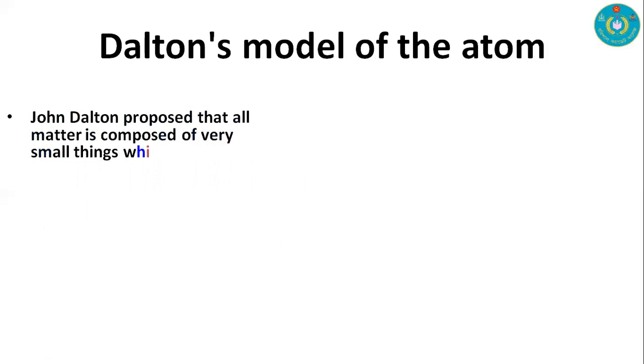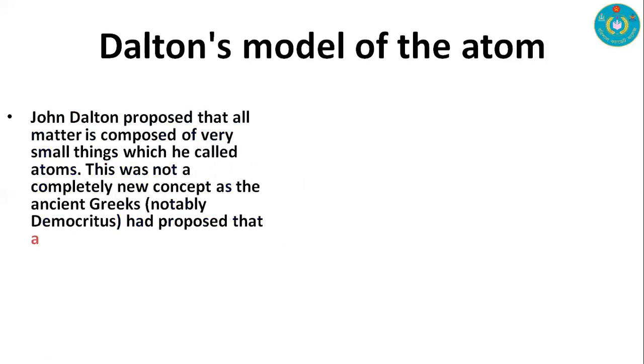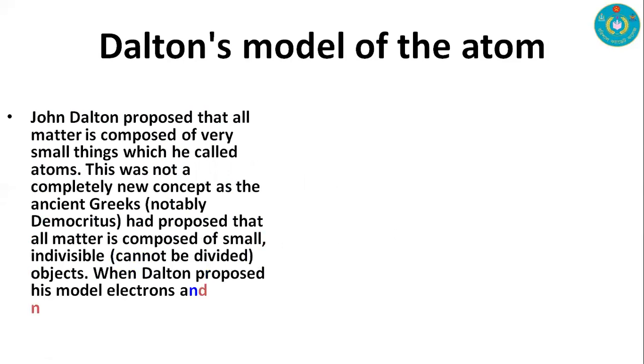At first, we're going to discuss Dalton's model of the atom. He proposed that all matter is composed of very small things, which are called atoms. This was not a completely new concept, as the ancient Greeks had proposed that all matter is composed of small indivisible objects that cannot be divided.